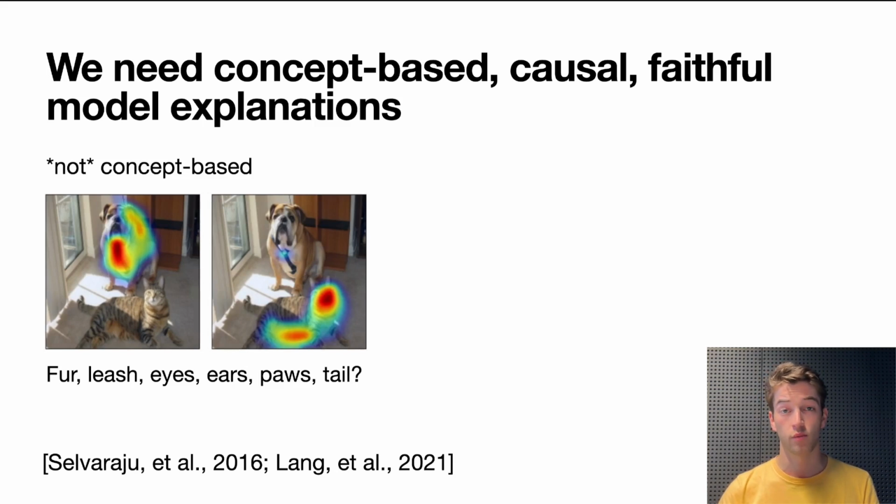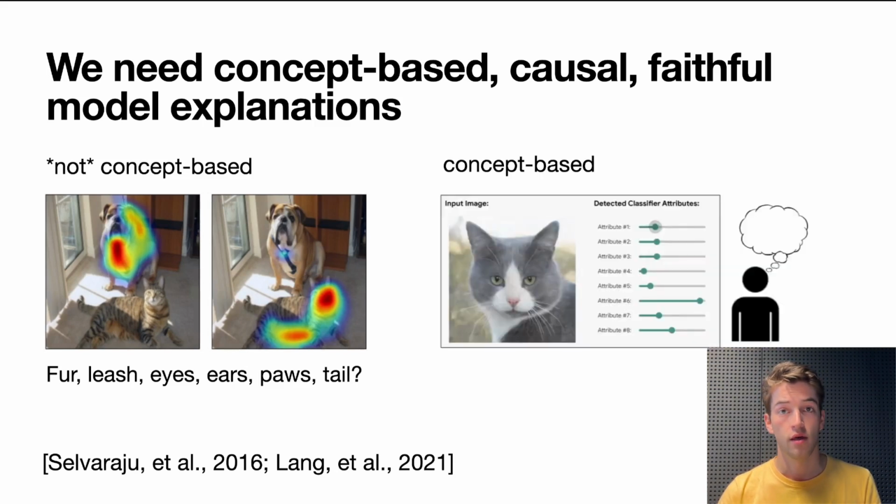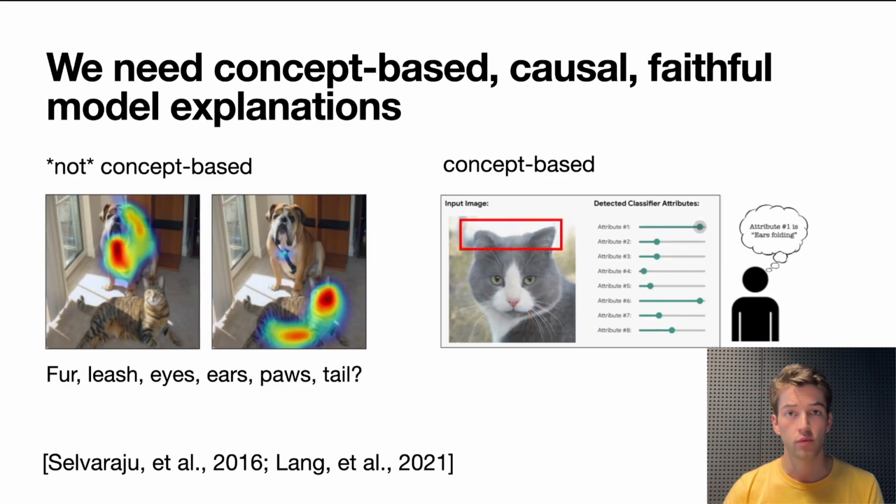Contrast this with a work I really like, StyleX, which relates the latent space of a generative model with a classifier in a way that you can study how the latent attributes, here like the width of the pupils of the cat, affect the classifier prediction. So this is already much more intuitive in the human sense. And note how these concepts are really non-trivial functions of the input pixels.